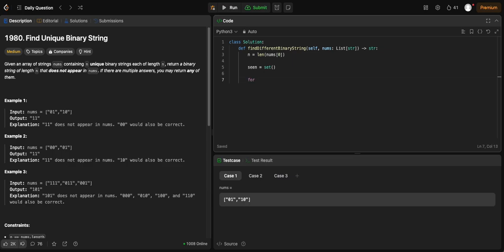So for x in nums, maybe we'll call it binary string in nums.